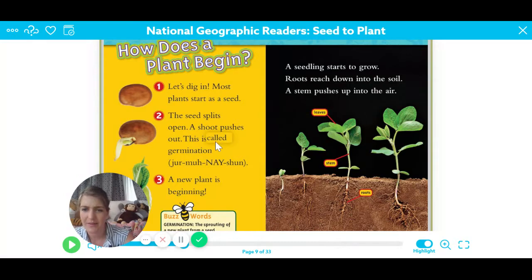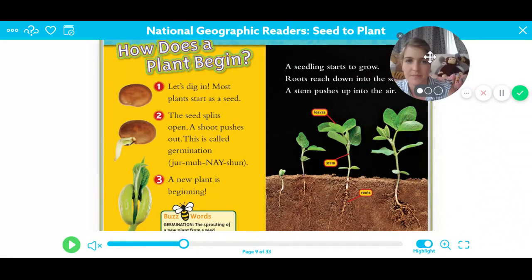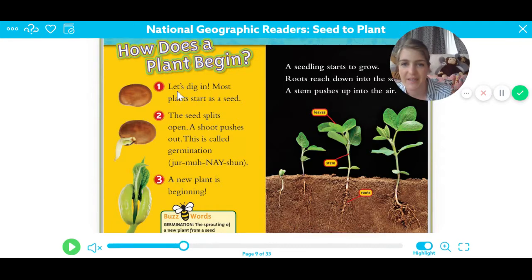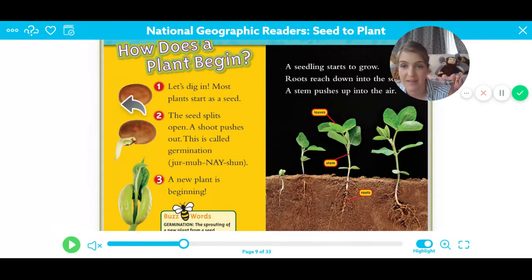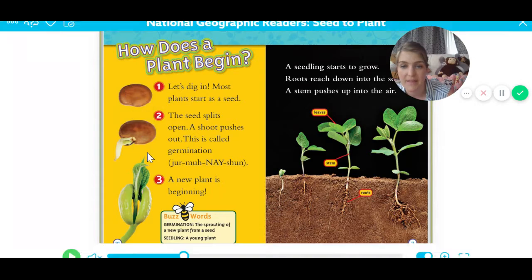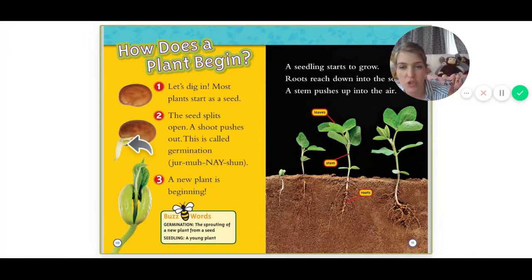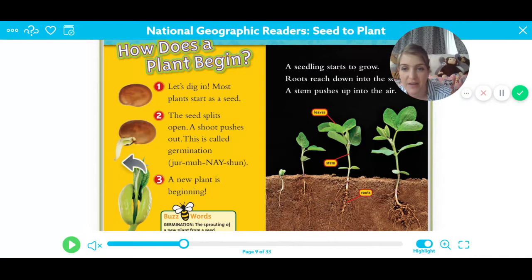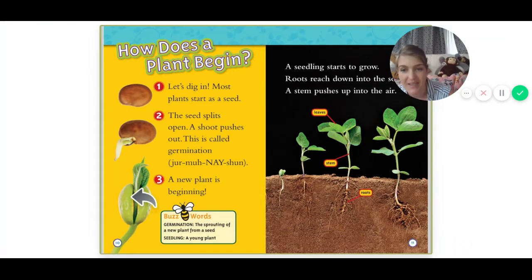How does a plant begin? Well, let's take a look. Number 1, let's dig in. Most plants start as a seed. There's a seed. The seed splits open. A shoot pushes out. This is called germination. You say germination. Say it again, germination. That's when the new plant starts to grow. It becomes active, and it's not just a seed anymore. It's becoming a plant. So we see that right there. That's germination happening. Number 3, a new plant is beginning. So there's the seed, and we see inside the new plant beginning.